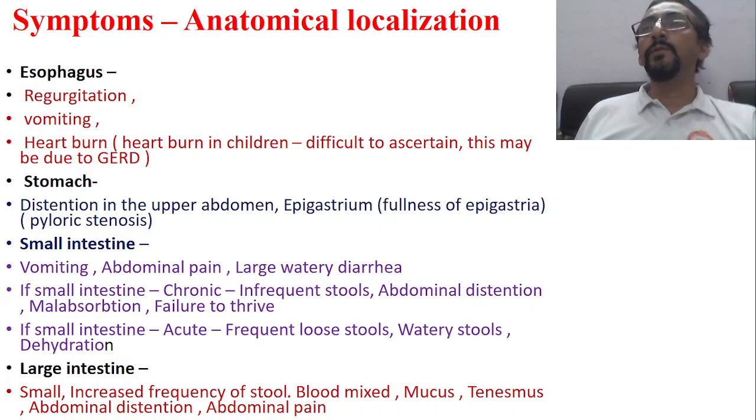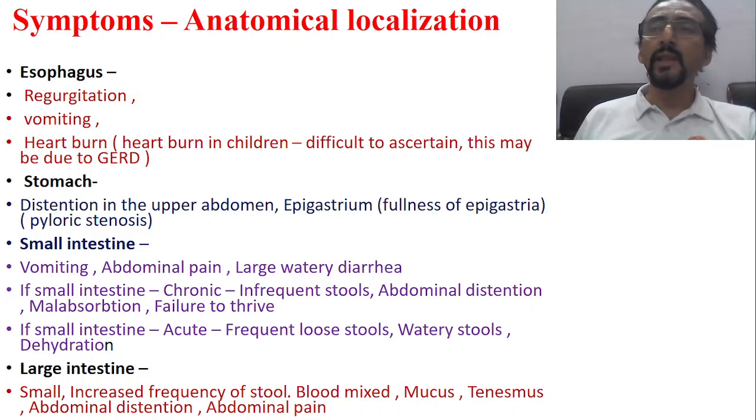Now from the stomach there is one cause, especially in newborns and infants, that is exaggerated gastrocolic reflex. If the pathology is in the stomach, usually we will have distension of the upper abdomen or epigastric fullness, as in case of pyloric stenosis. So except for the one condition of gastrocolic reflex, the stomach is not a very common cause of diarrhea. Now come to the small intestine. This is very important. We know that diarrhea is predominantly a symptom related to the small intestine as well as the large intestine.